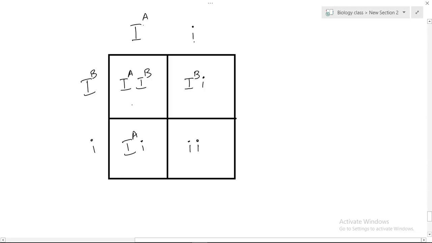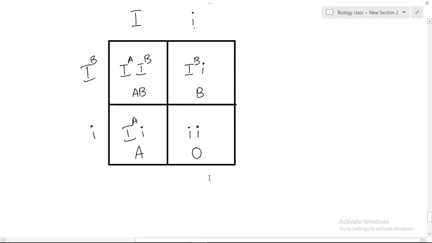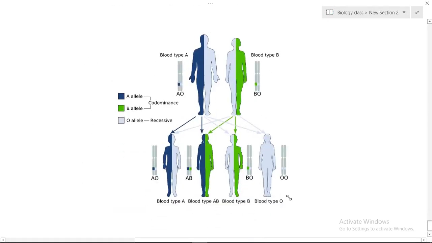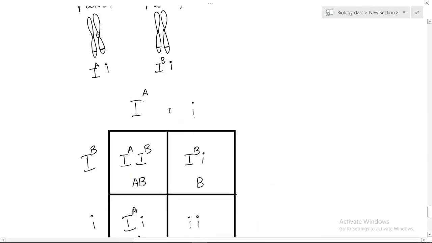What blood groups will they have? AB, here B, here A, here O. So these are all the different possibilities for the blood type the offspring can get. Look at it. So the same thing here. The offspring can have either A blood group.